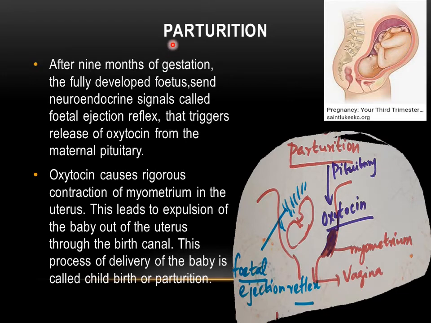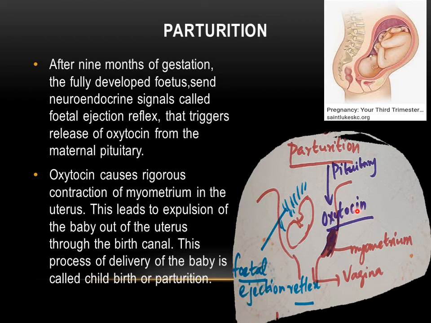The process of delivering the child outside the female reproductive tract is called parturition. After 9 months of gestation, the fully developed fetus sends neuroendocrine signals called the fetal ejection reflex that triggers a release of oxytocin from the mother's pituitary gland. So you can see the fully developed fetus will send the neuroendocrine signals. Those signals are called the fetal ejection reflex. This makes the mother's pituitary gland release oxytocin hormone.